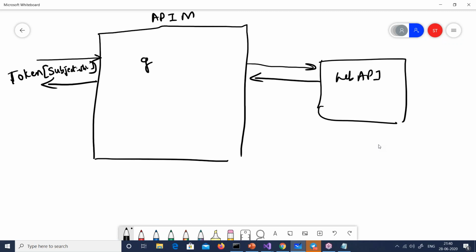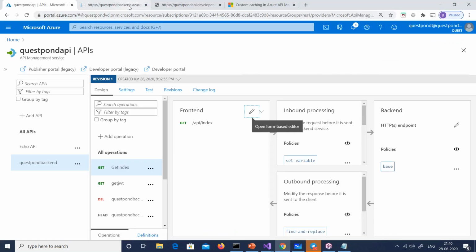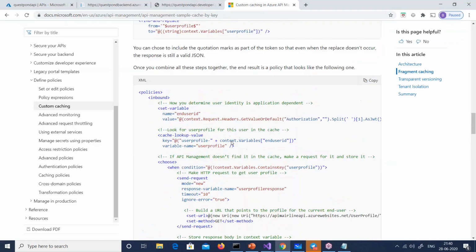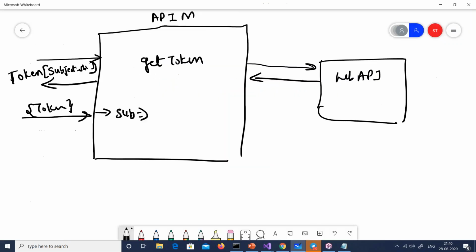Now this was to get the token, this request. Now second request, I send the token inside it. Without the token, it will be an error. So the token goes, the first thing he does is extract that subject from the token and puts it into that variable, user ID. This is his own variable. Using this variable, he creates the cache, he looks up the cache and so on, right?